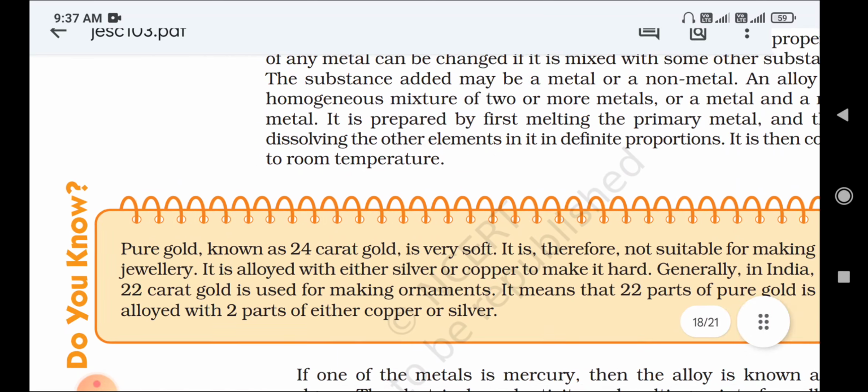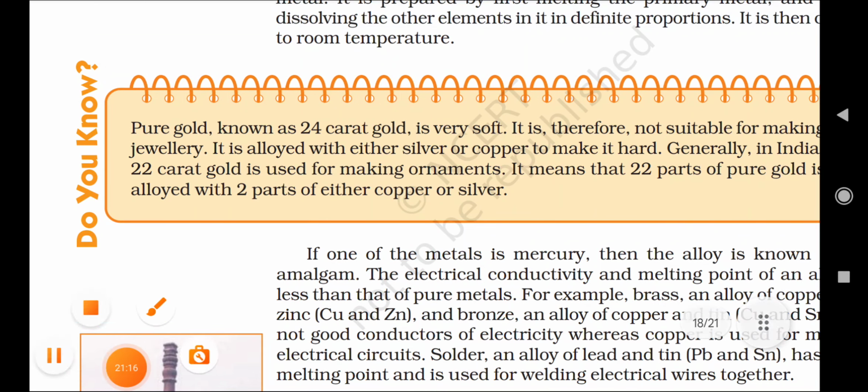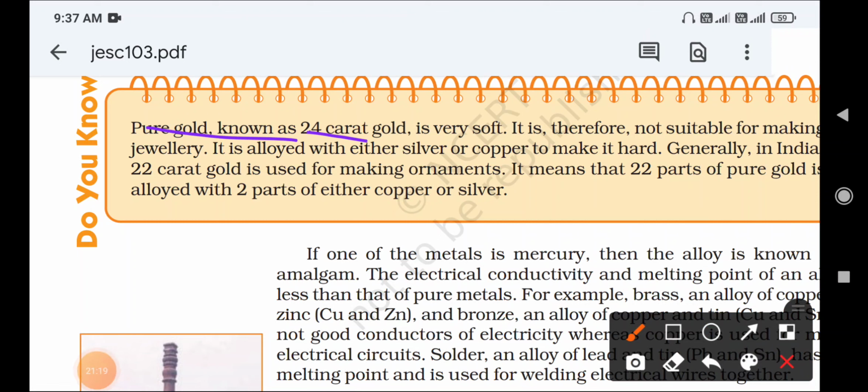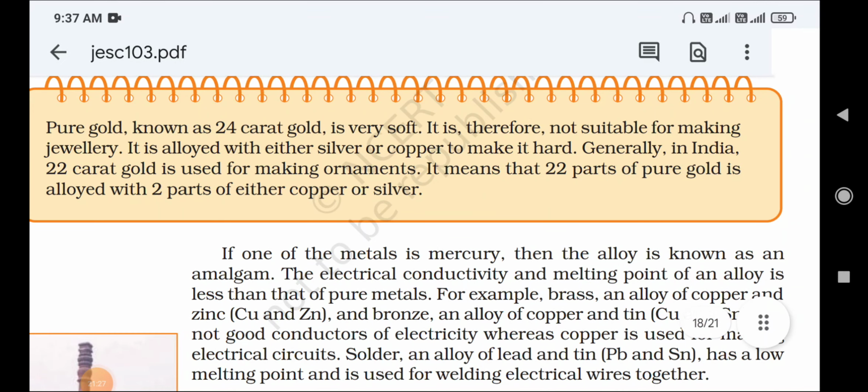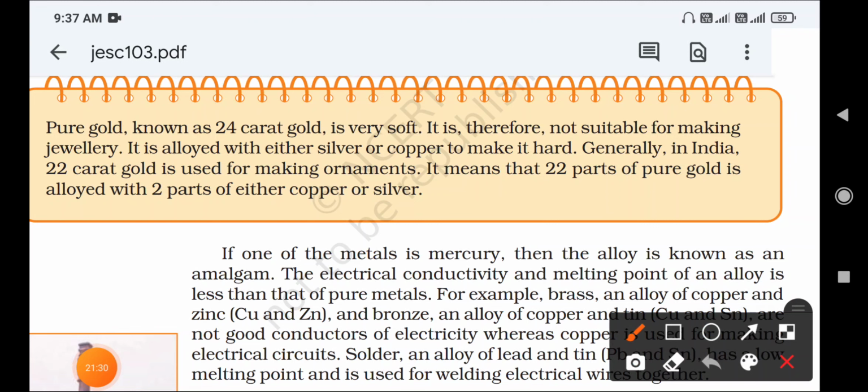Also very important: pure gold is known as 24 karat gold. It is very soft. It is therefore not suitable for making jewelry. So we add copper or silver to it. Pure gold we cannot use, because it is very soft. That is why we add copper or silver. Two percent of copper or silver is added to 22 karat gold, to give good strength, and we can easily make ornaments from that gold.